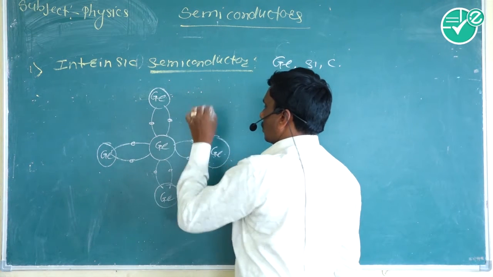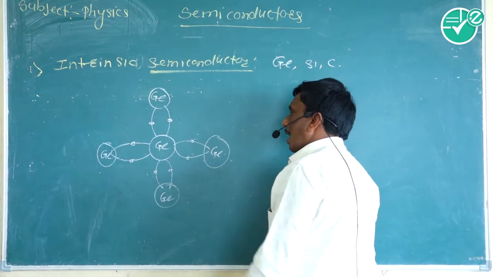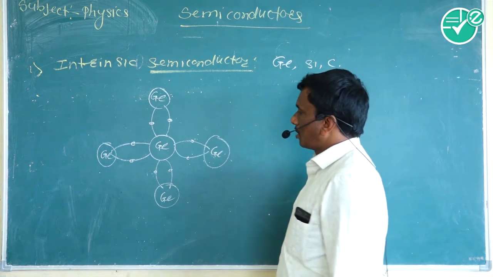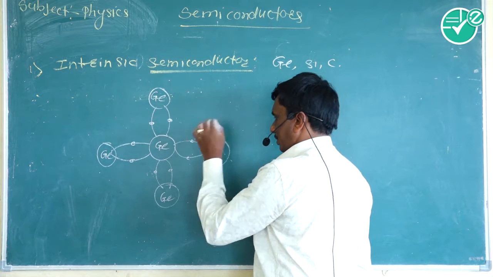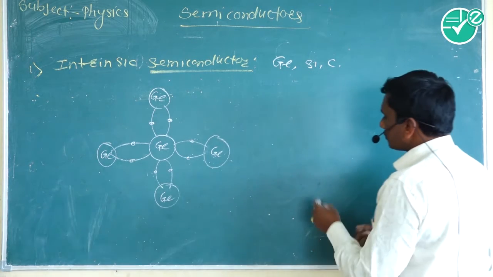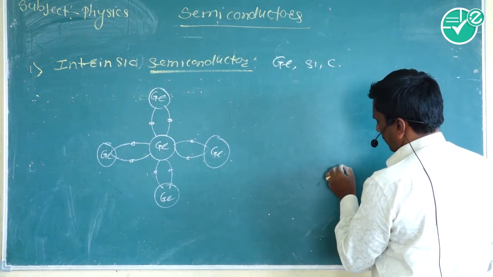There are no free electrons for conduction, but due to thermal vibration, some bonds can break.